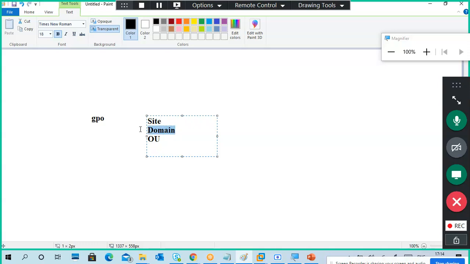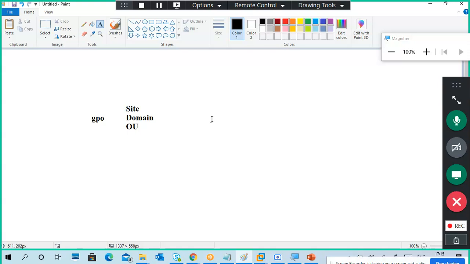Okay, if you link the policy to the domain, then under the domain whatever OUs or default users or any users, groups, computers will be affected with the policies. If you link the policy to the OU, okay, only that OU's users, groups, computers, resources will get the policies.